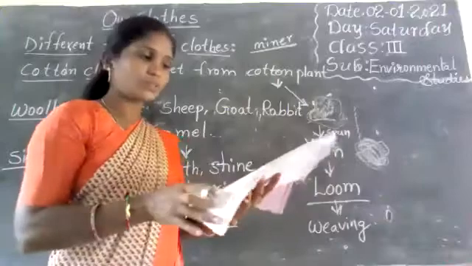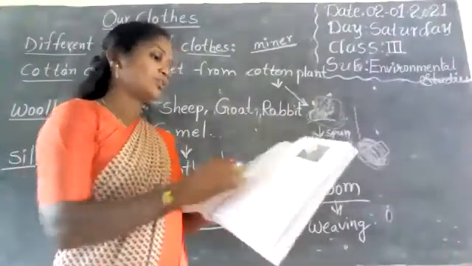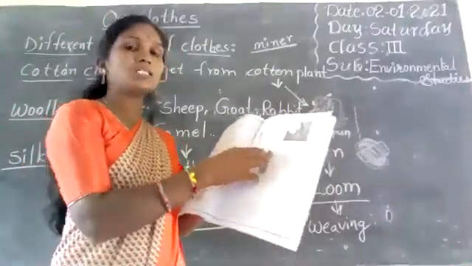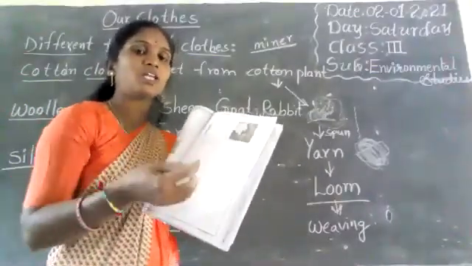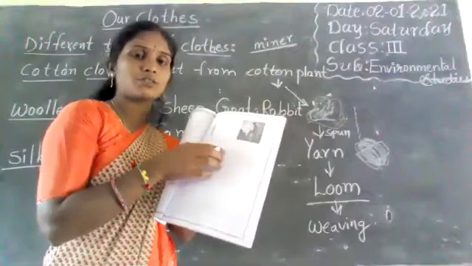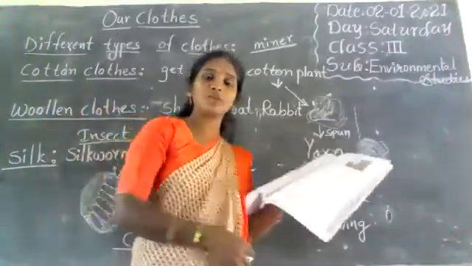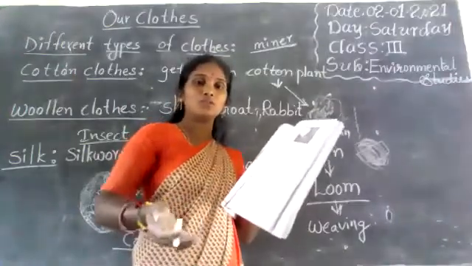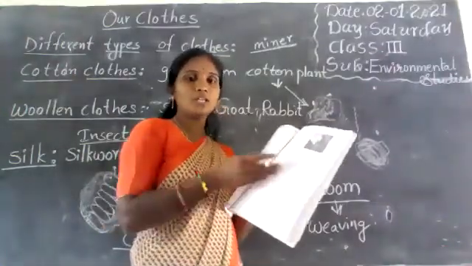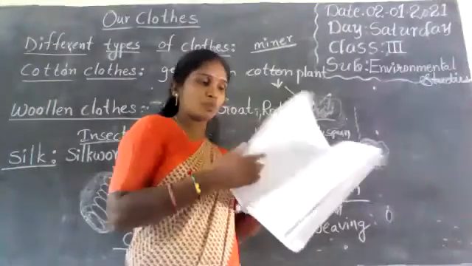Okay, children, if you have any doubt, here you write your father's occupation. What does your father do? Write his occupation. If farmer, you write farmer, or businessman, write businessman, or any job he is doing. So you write your father's occupation.